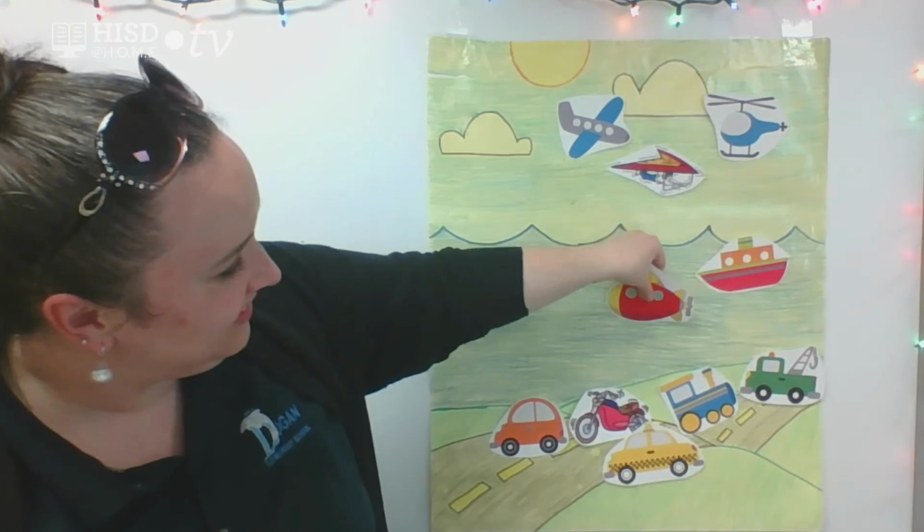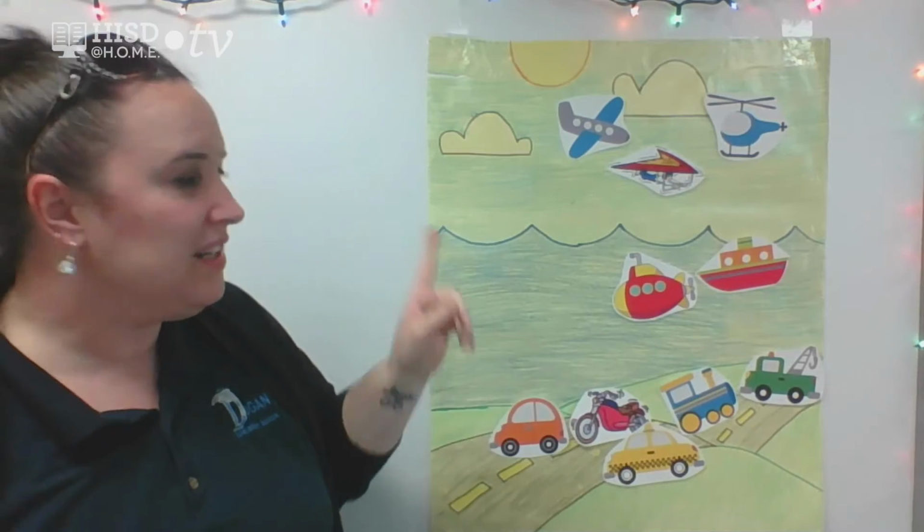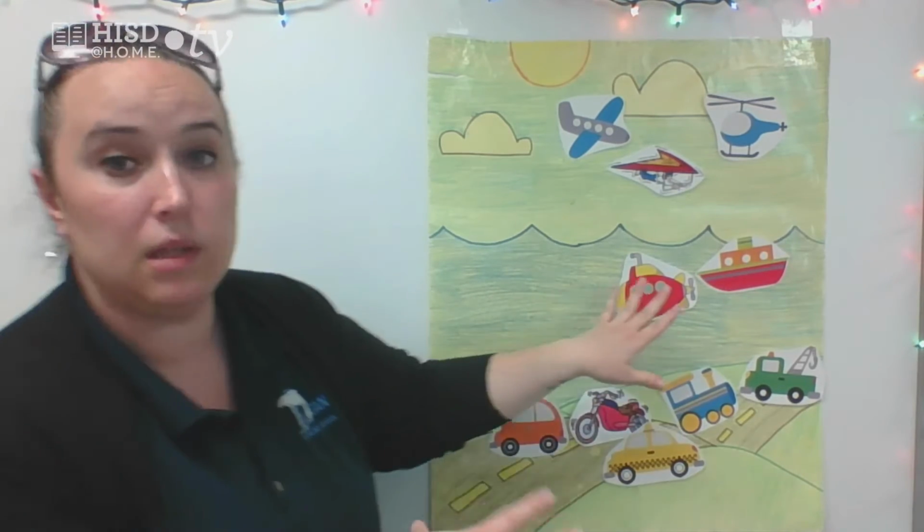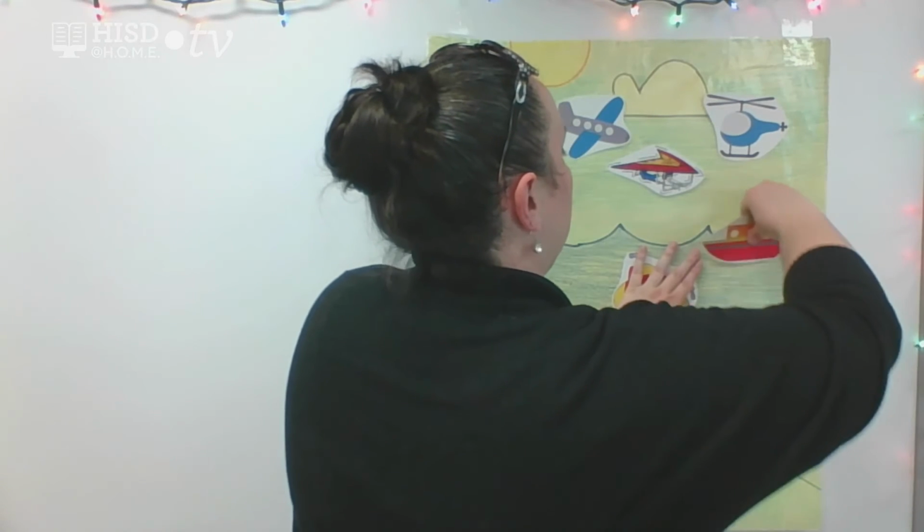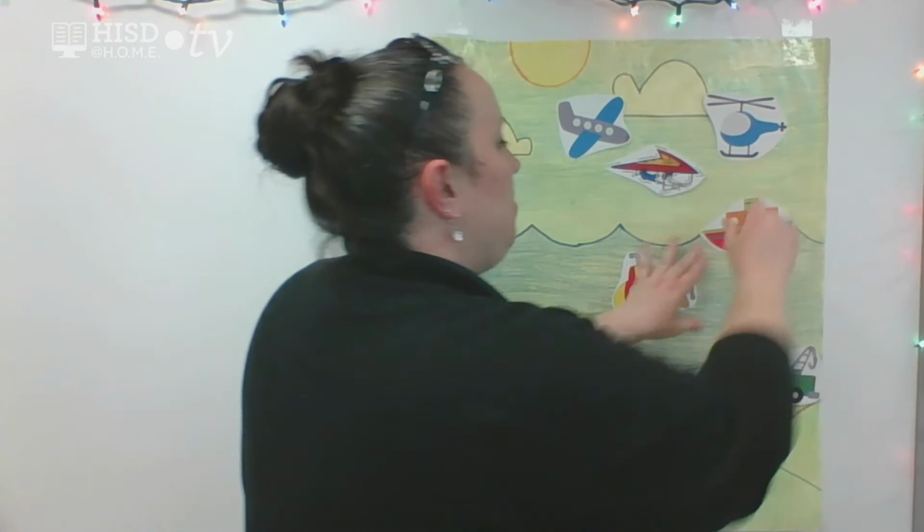Okay, the submarine is going to travel by water. There you go. Okay, so here's the cool thing about the submarine, right? With the boat, let me move it. The boat's kind of going to stay up here at the top of the water, right? It floats on top, but the submarine goes down underwater. Isn't that neat? An underwater transportation? Submarines are so cool. Would you want to get in a submarine and go underwater and travel? Maybe, maybe not. All right, let's keep going.